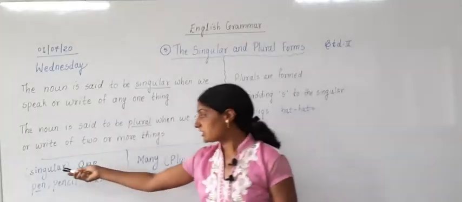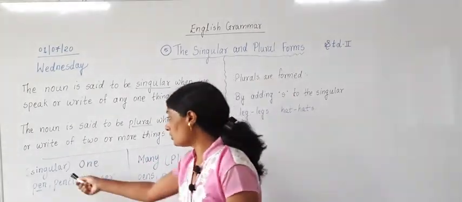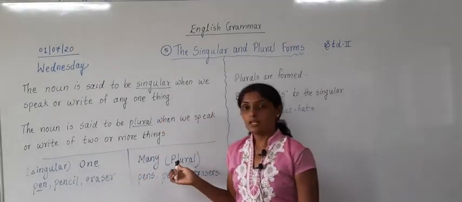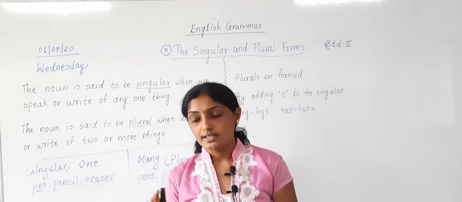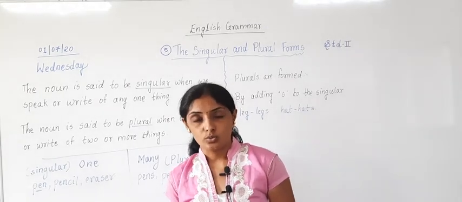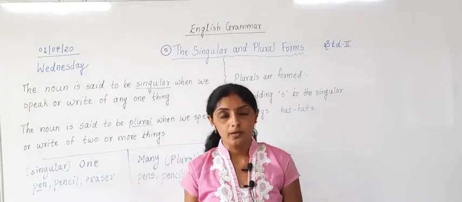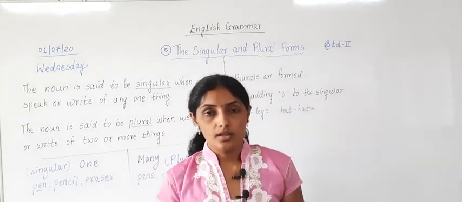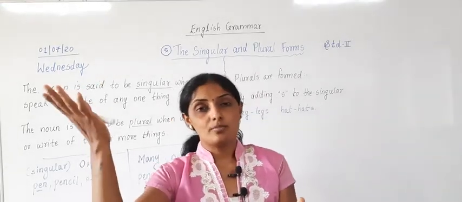What is the spelling of singular? Singular. Plural. Understood? Singular, plural. Have you understood? One means singular, many means plural. Again, one means singular, many means plural.